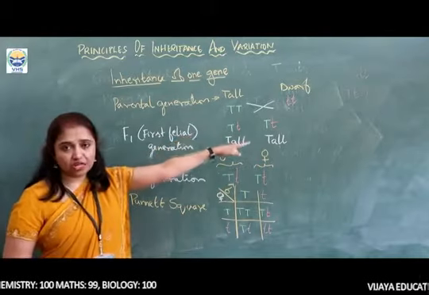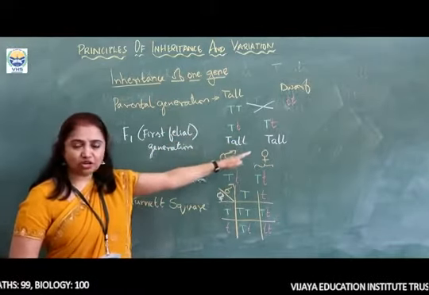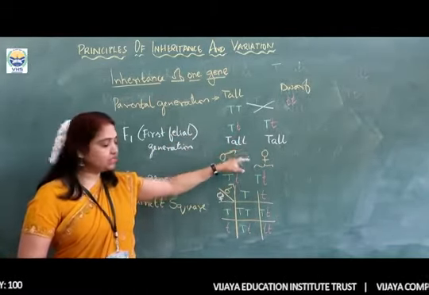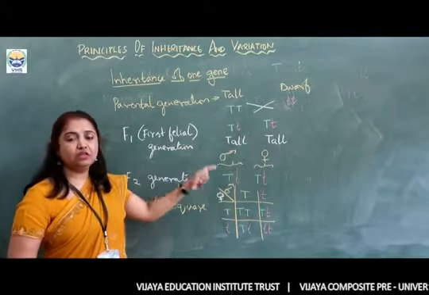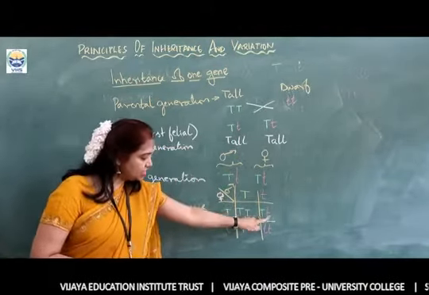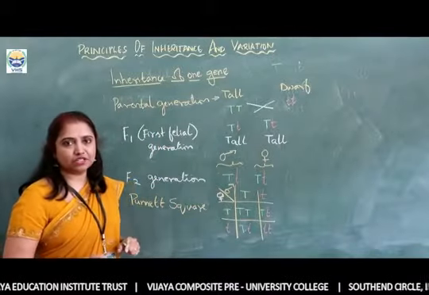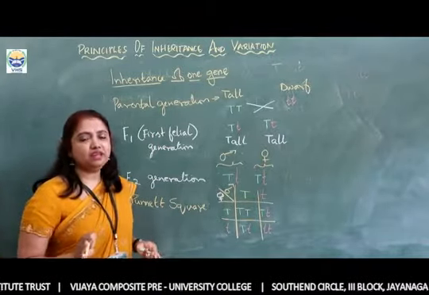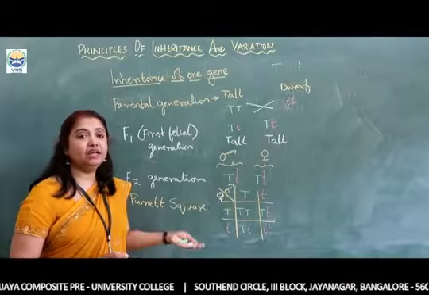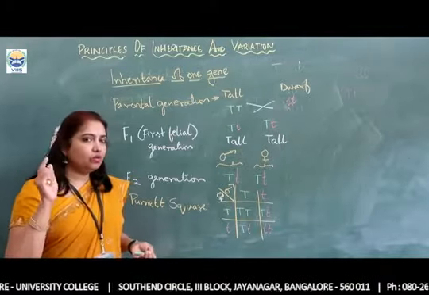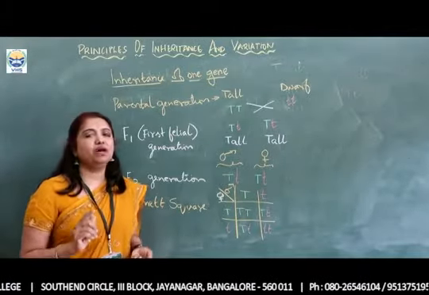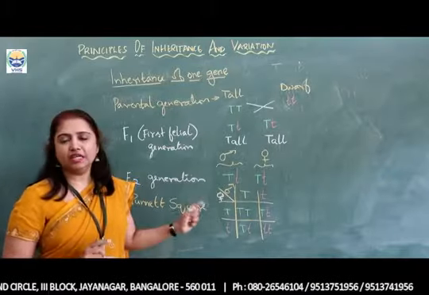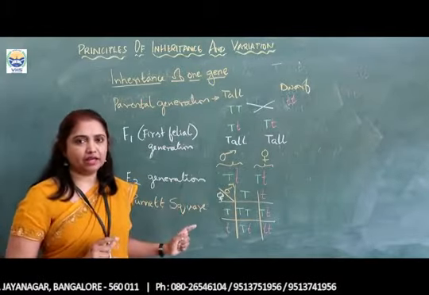The parents are tall and dwarf. The F1 generation are tall, though genotypically they are dissimilar. In the F2 generation, we see the parental generation as well as the F1 generation. Here, blending has not occurred. Blending is absent. One of the important points to remember about Mendelian genetics is that he didn't observe blending.